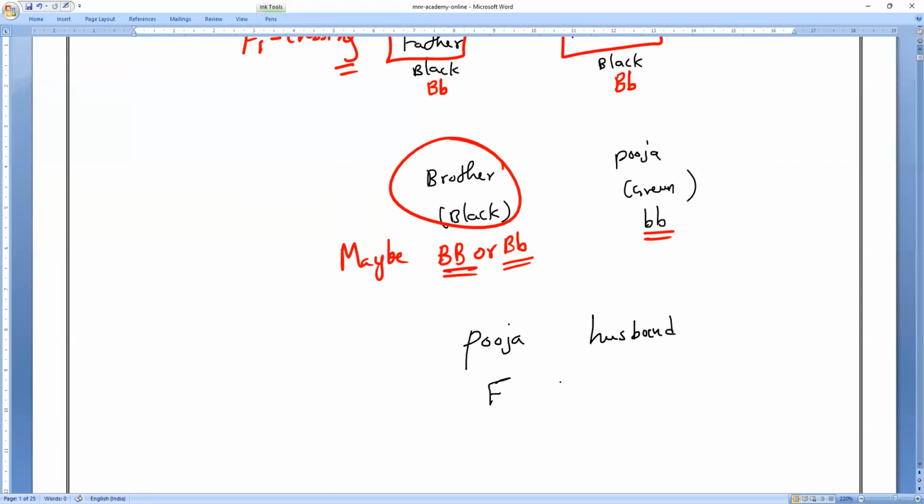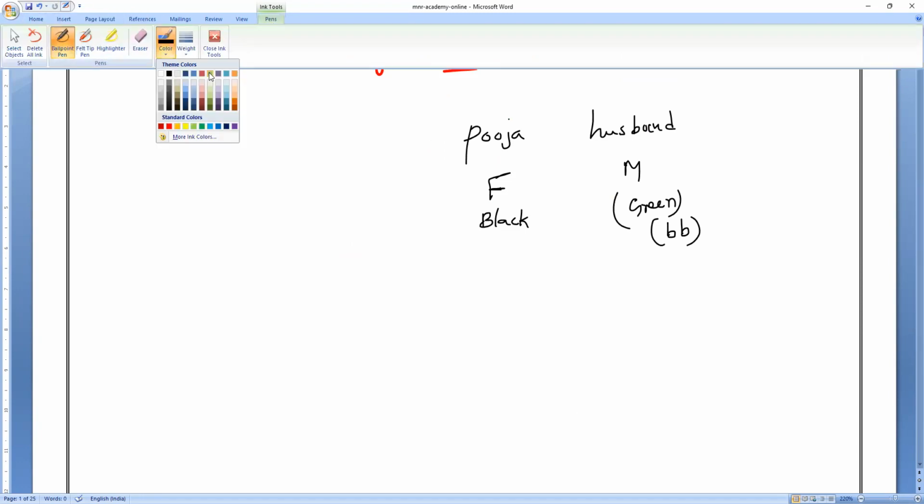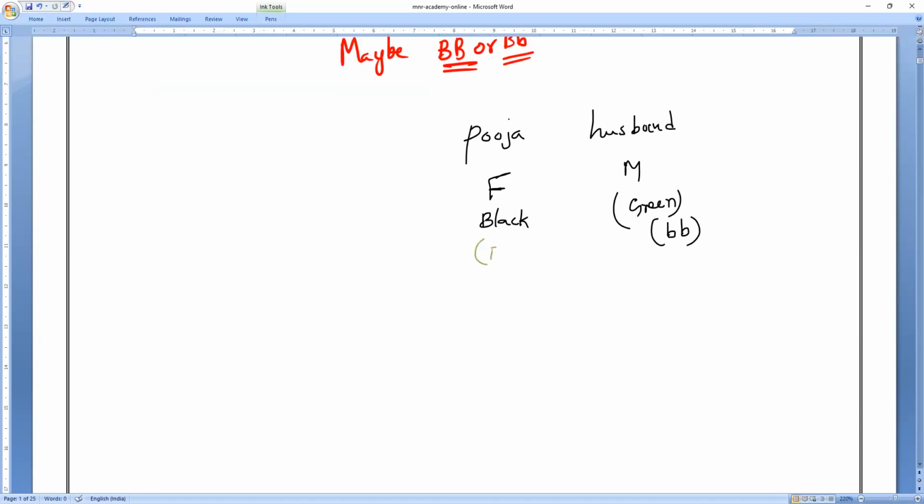Pooja's husband's family means mother-in-law and father-in-law. If I take mother and father, the father has what eyes? Black. Mother has what eyes? Green. Green means mother is purely recessive. Am I right or wrong? Yes. But the father is having what? Maybe capital B capital B, or capital B, small b.